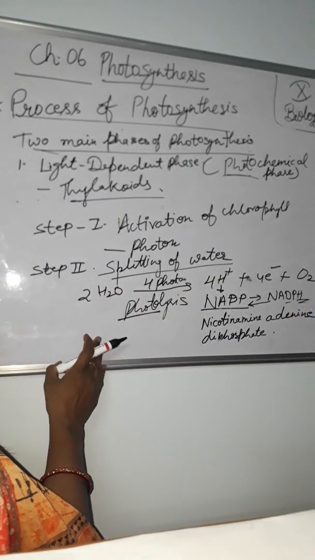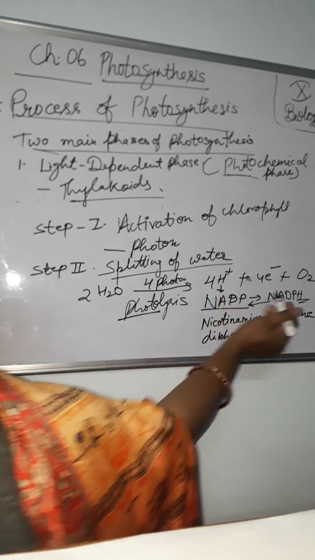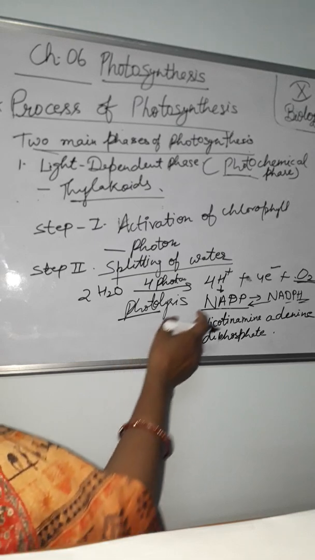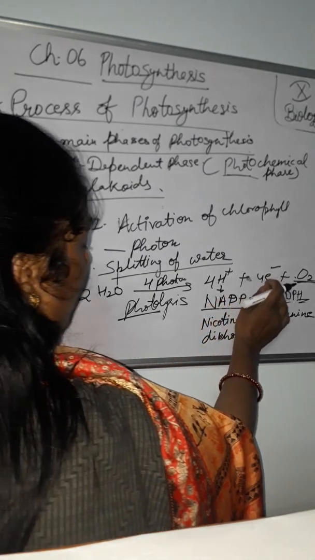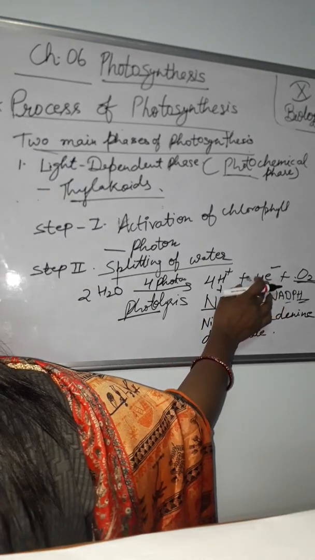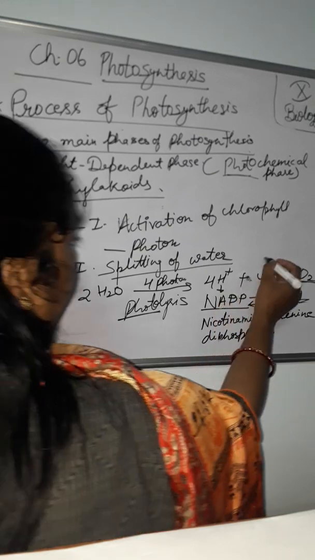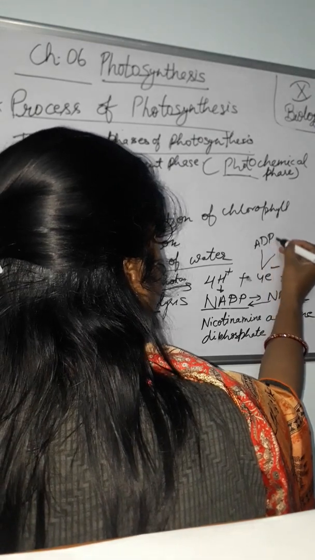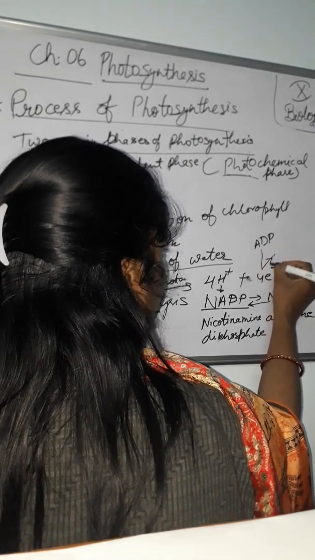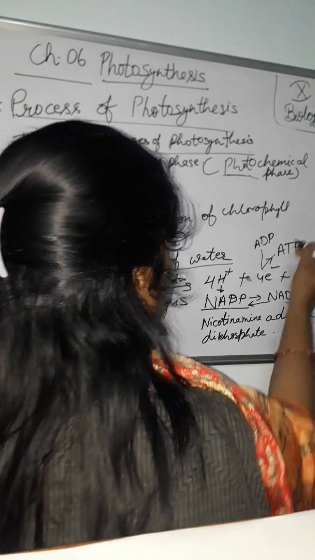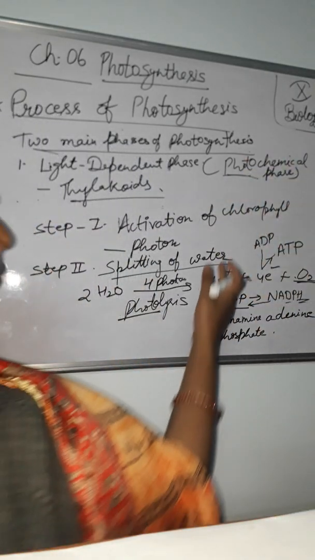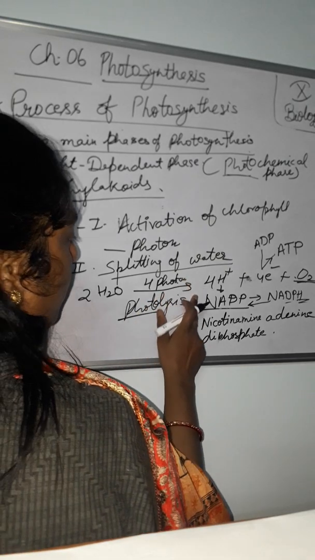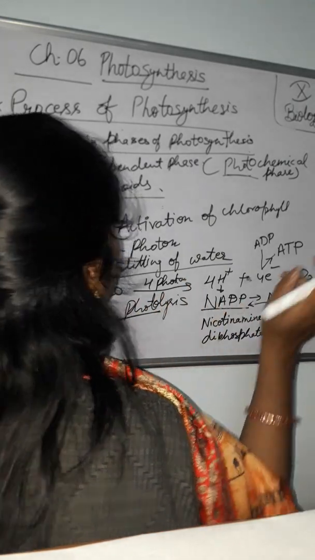Okay, the oxygen component is given out as molecular oxygen. यहाँ पे जो oxygen निकलता है, that is molecular oxygen. And the electrons are used in converting ADP into ATP. ये 4 इलेक्ट्रॉन्स क्या करते हैं? एक्टिवेट करते हैं ADP को, अब कन्वर्ट इनटू ATP. एंड दिस हाइड्रोजन आयन कन्वर्ट NADP इनटू NADPH.